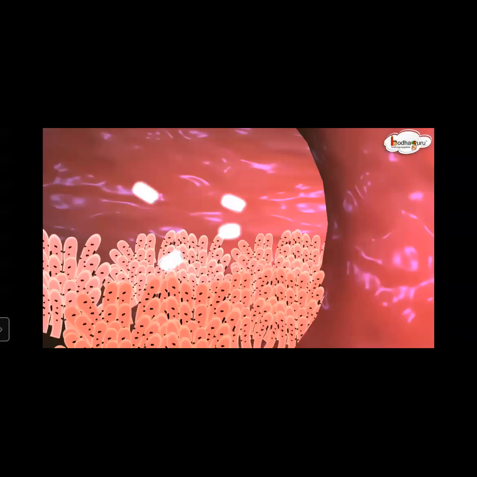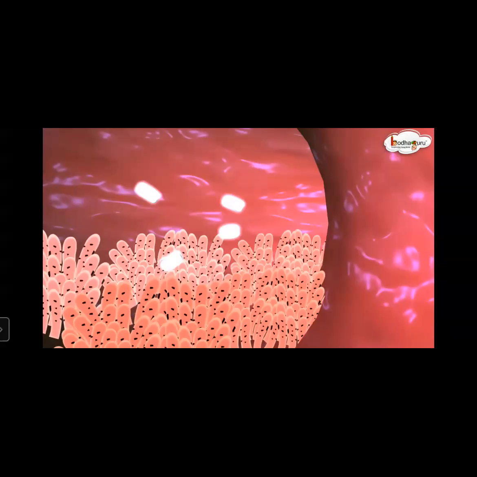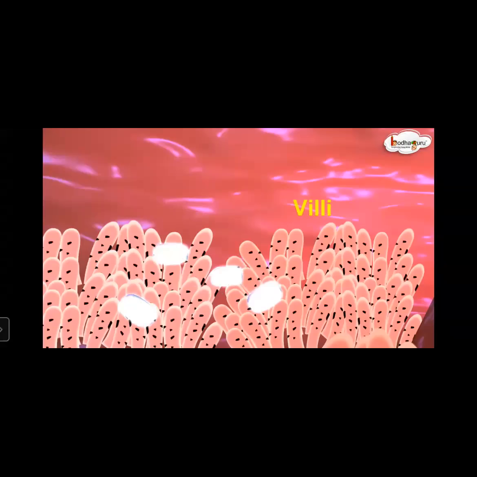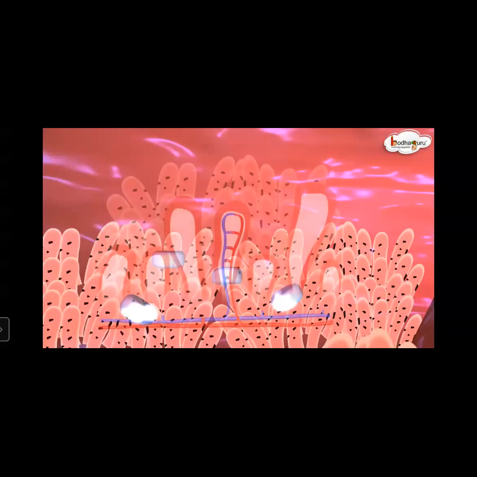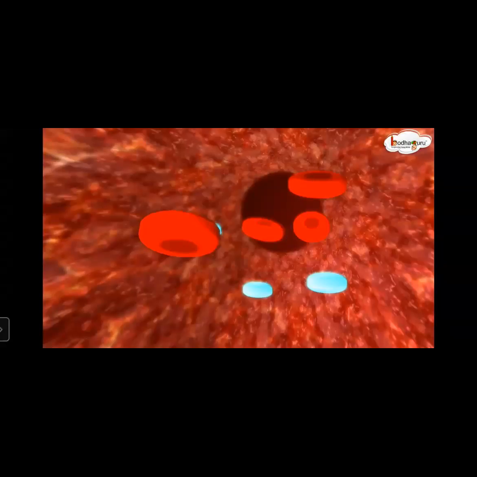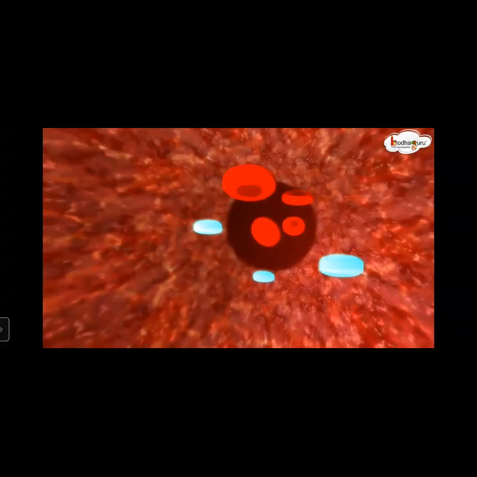The walls of the small intestine have finger-like projections, and this is called villi. So the small intestine contains this type of villi. They have a finger-like structure, and this is the function of villi, how the process is going on.